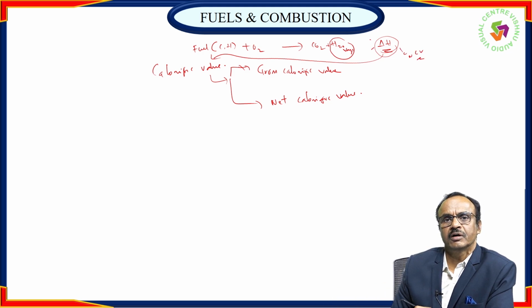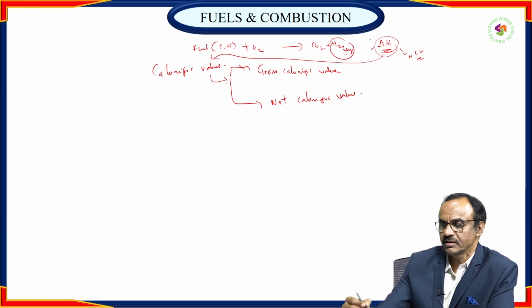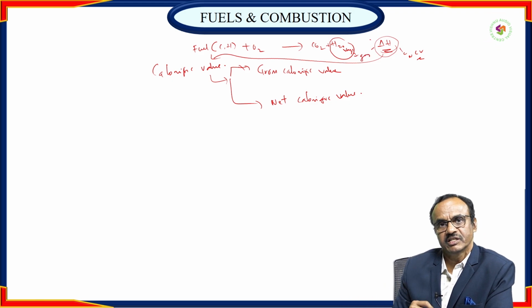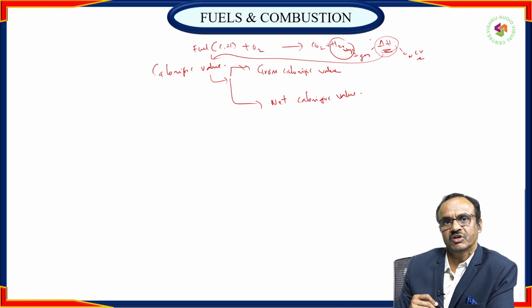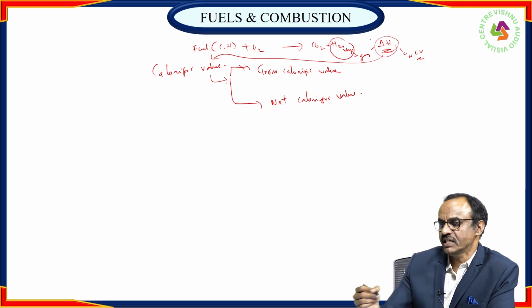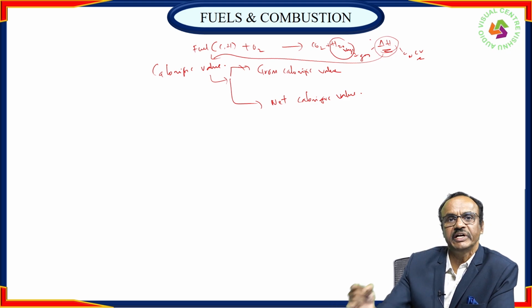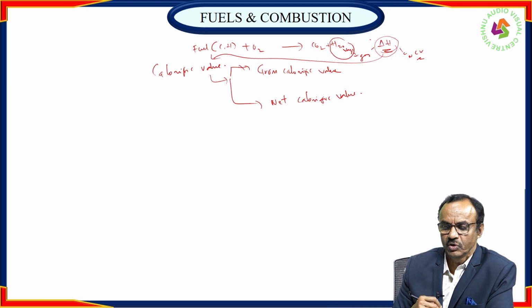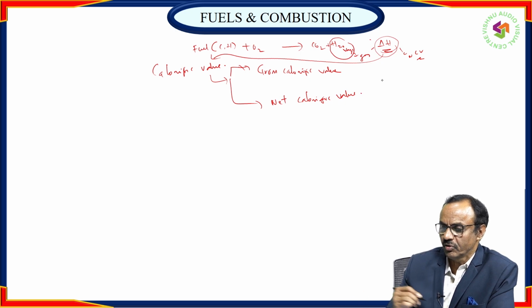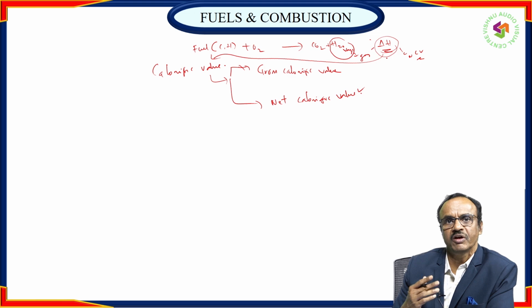We never, practically, utilize gross calorific value, because vapor is a gas. Vapor escapes along with the carbon dioxide through the silencer. We discharge it into the lower atmosphere. To run the vehicle we utilize only delta H, the net calorific value. So that calorific value is called net calorific value, excluding gross calorific value.